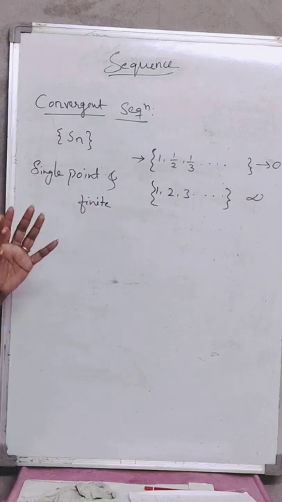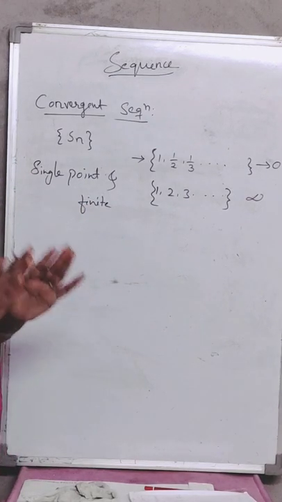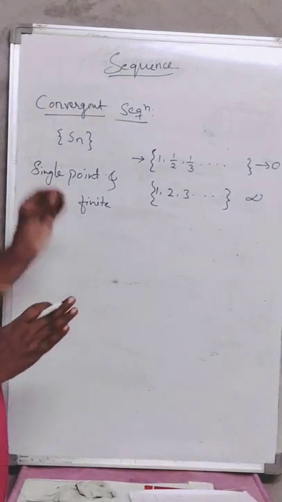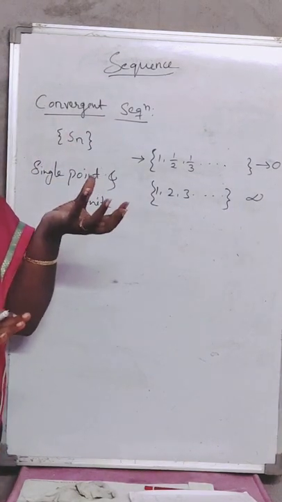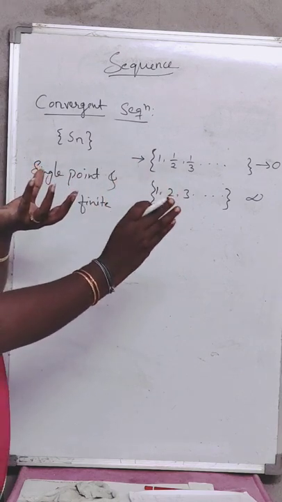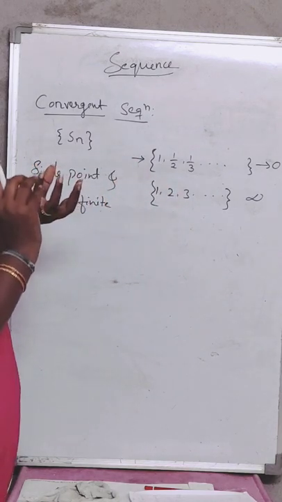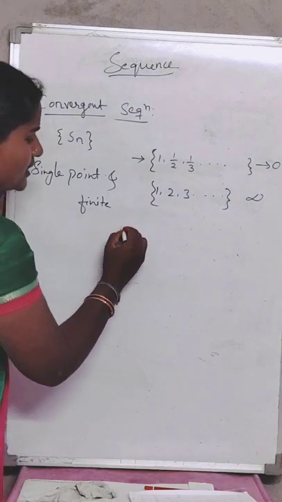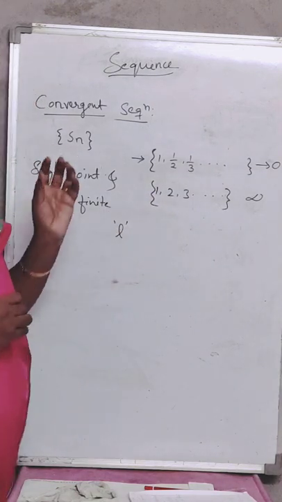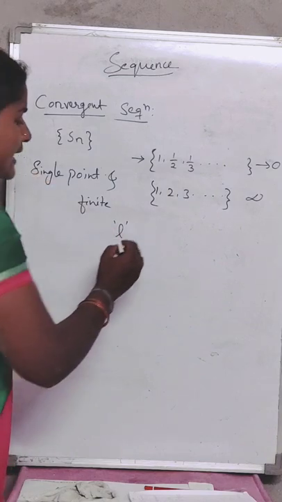So what is a convergent sequence? A convergent sequence is nothing but a sequence that will reach a particular point. It will go and reach some particular point. That point we will generally call small l. So this small l is called a limit point.